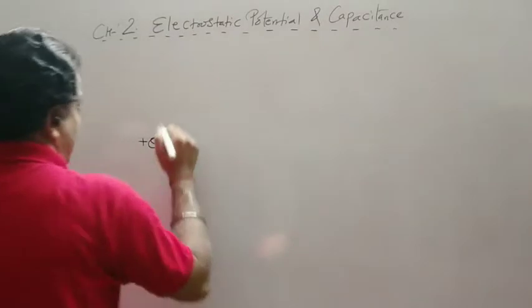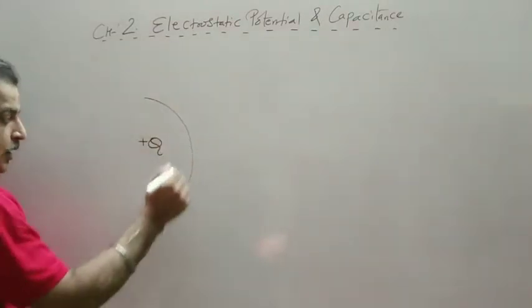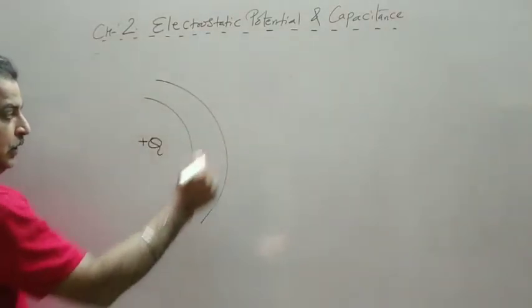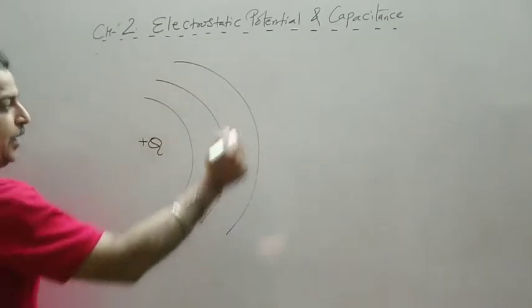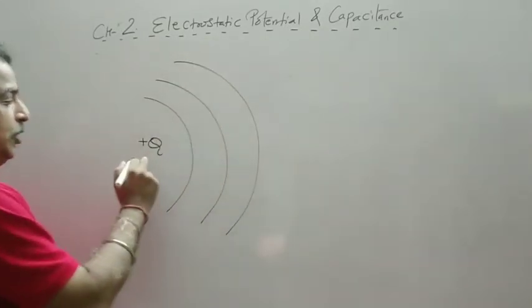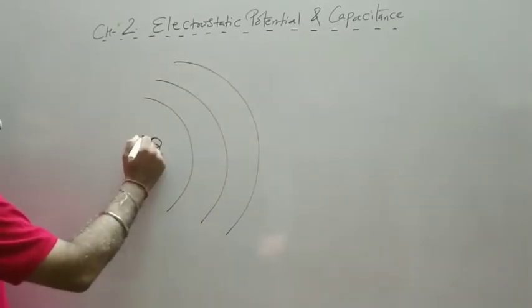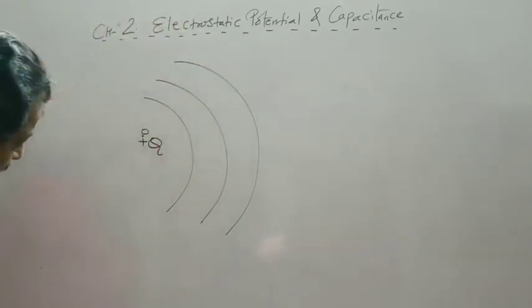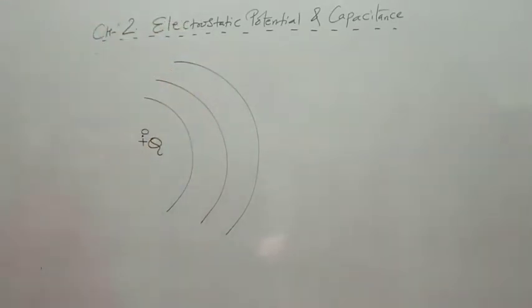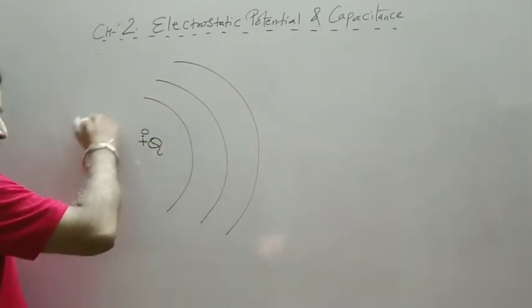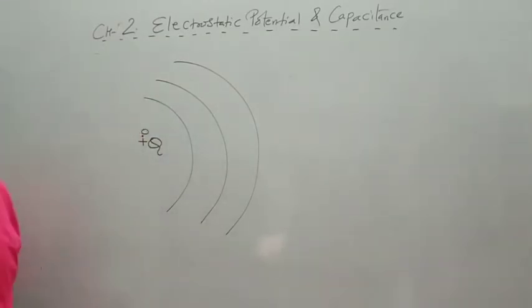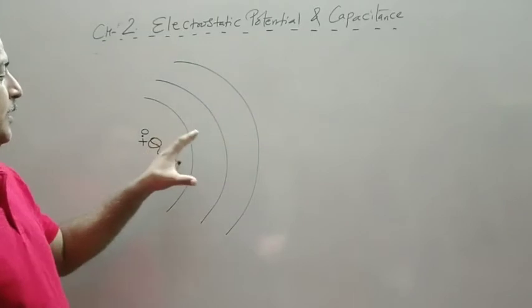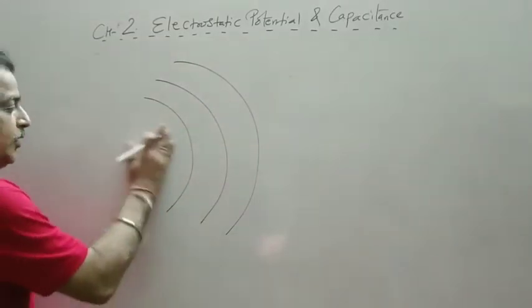So this is the spherical electric field of the source charge. Let us say this is the origin. I have not drawn the entire sphere, so this is the entire sphere of radius r, or you can say this is the field of a source charge.